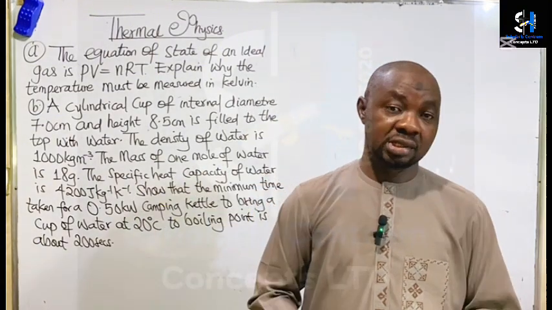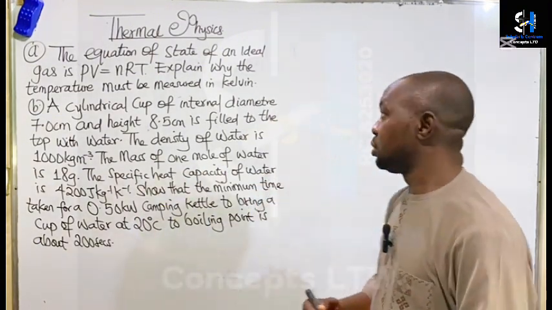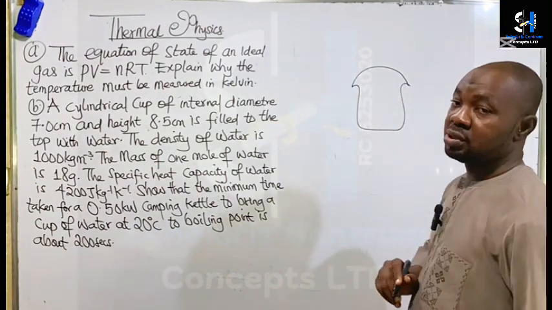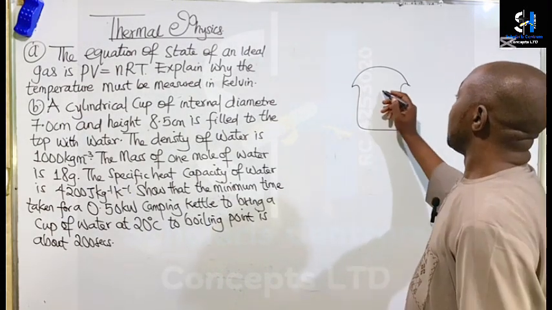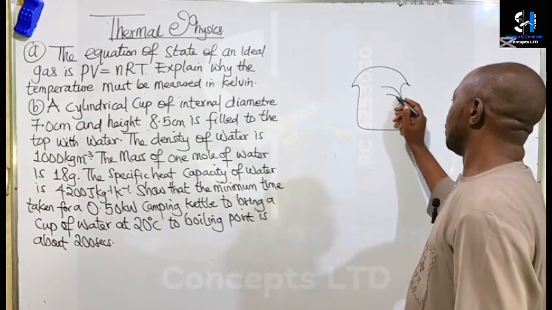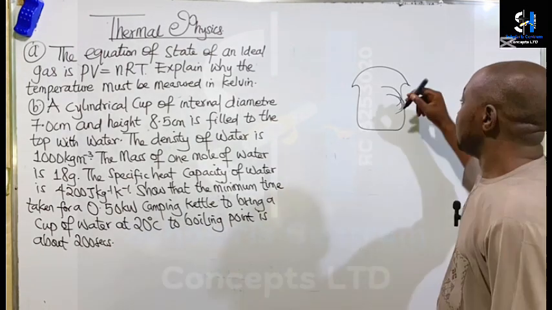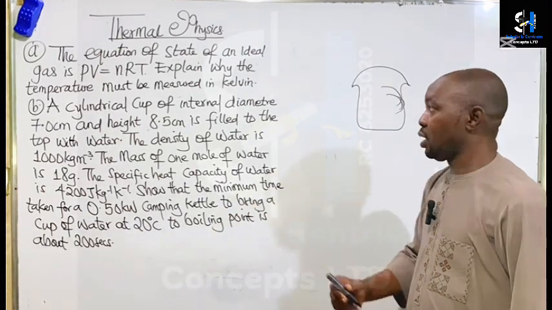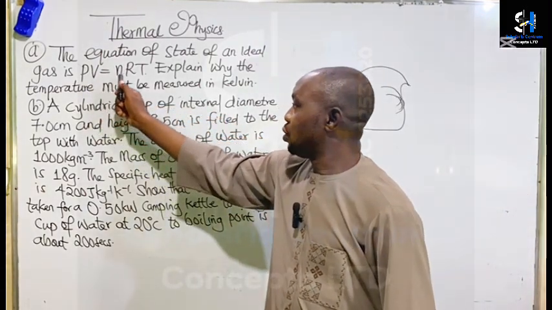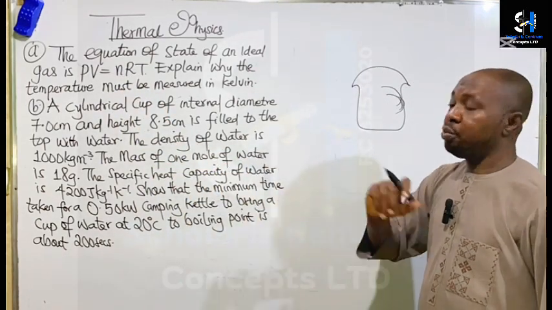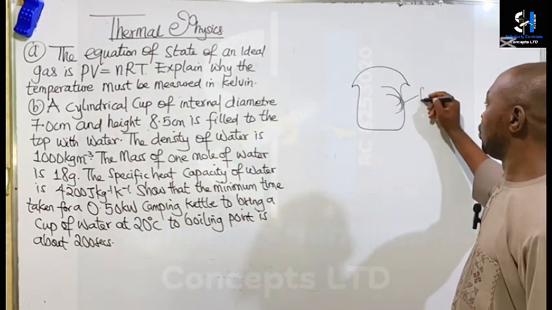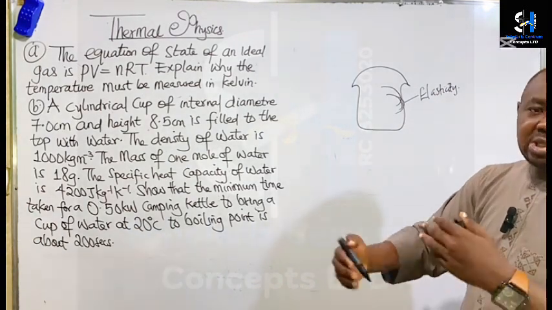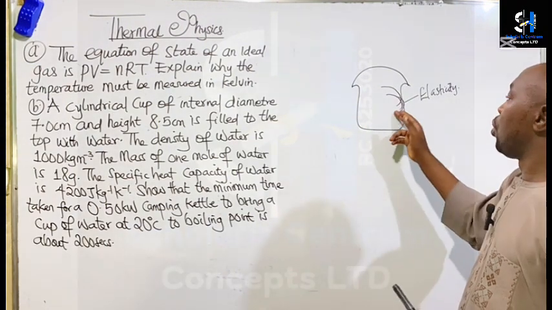When we talk about elasticity, of course we know that the container will be a closed container, that is, a closed system. So the continuous bombardment of gas molecules with the wall of the containing vessel will give rise to the pressure of the gas, and that's why we have this equation PV equals nRT. But the postulate I want to explain here is the one that has to do with elasticity. That is, molecules of gas collide elastically with each other and with the wall of the containing vessel.